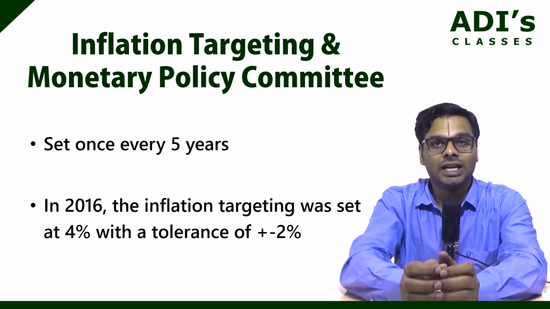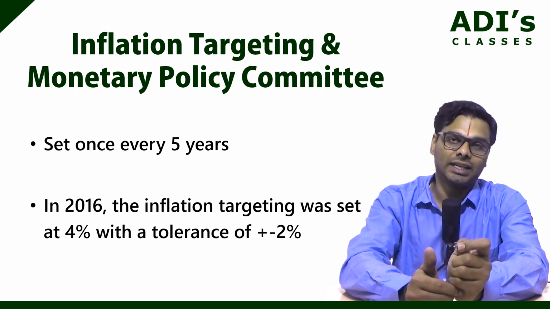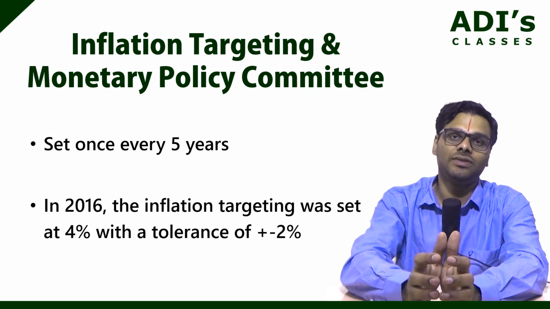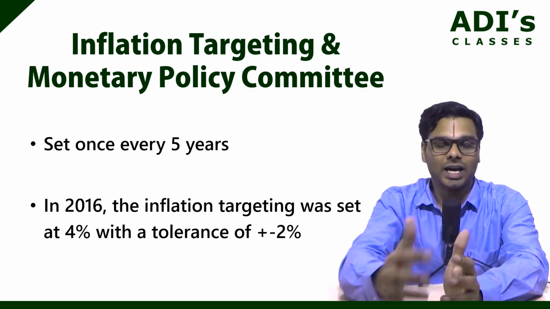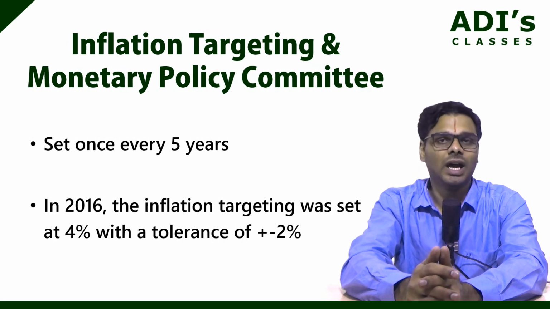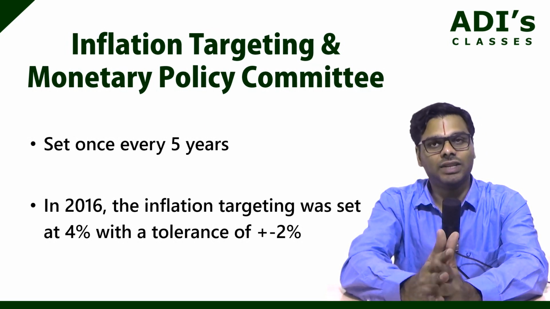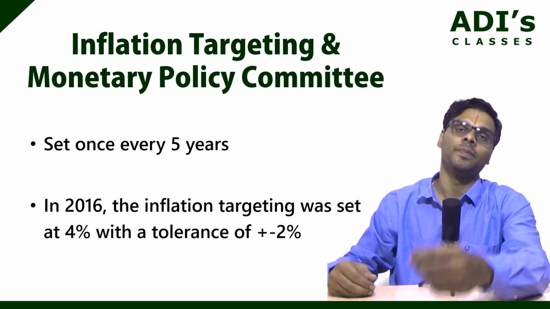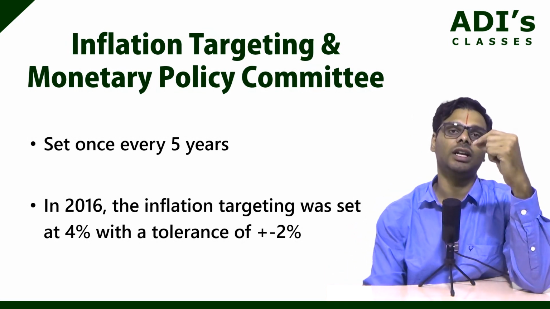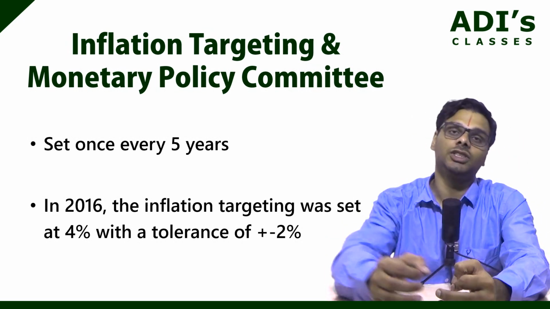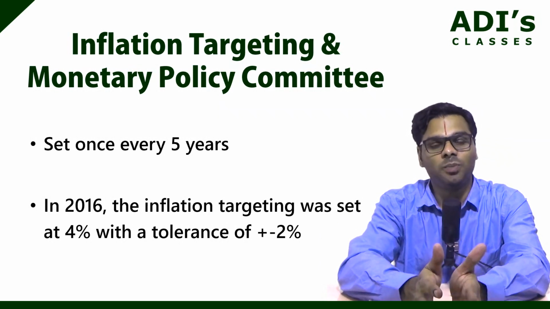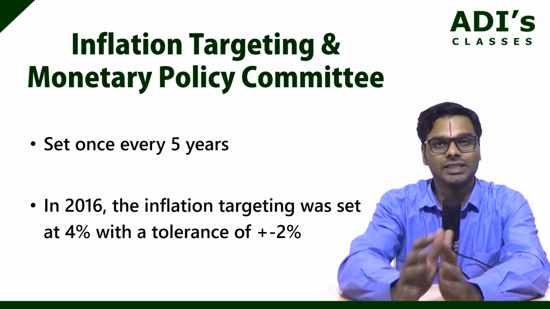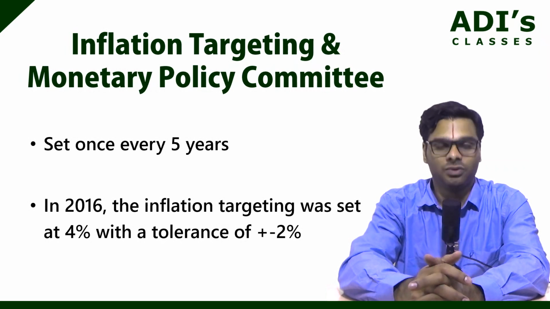It means that a target has been set for inflation, and this has to be met by the government in tandem with the RBI. So, inflation has to be between 2% and 6%, which is plus or minus 2% of 4%.